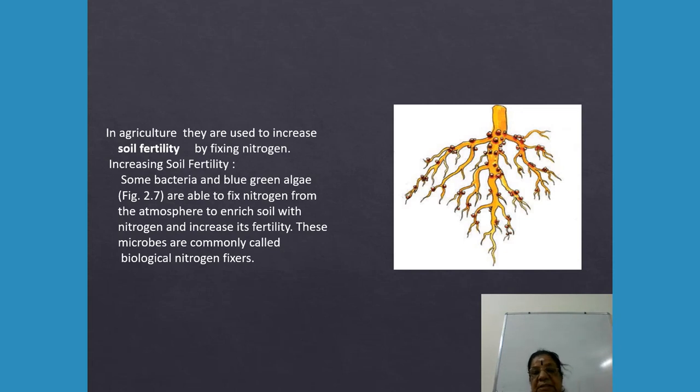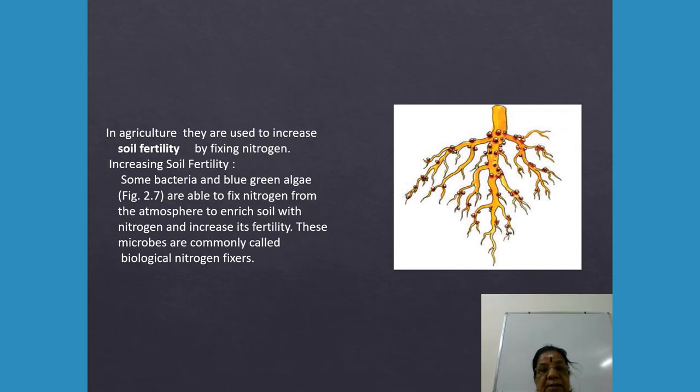So under such conditions, certain plants like leguminous plants have root nodules in their root system, and they follow a symbiotic association where the root nodules contain bacteria like Rhizobium or Acetobacter. They get the shelter, and in turn fix the nitrogen from the atmosphere for the leguminous plant. This association is called symbiotic association. I hope you are following.